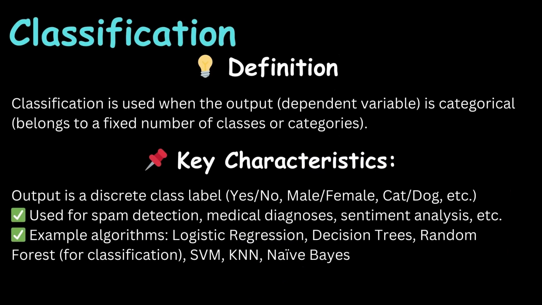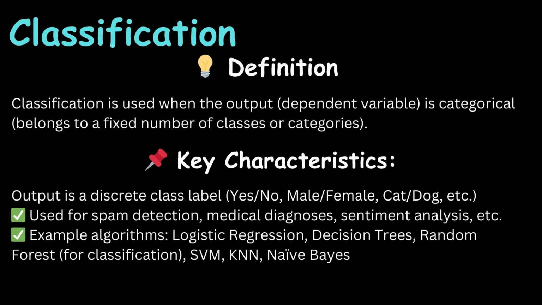Then we have classification. Classification is the prediction of categorical labels. Classification is used when the output, that is the dependent variable, is categorical, that is, it belongs to a fixed number of classes or categories. The key characteristics are: output is a discrete label, which means whether it is yes or no, male or female, cat or dog, etc. It is used for spam detection, medical diagnosis, and sentiment analysis, which is very important.